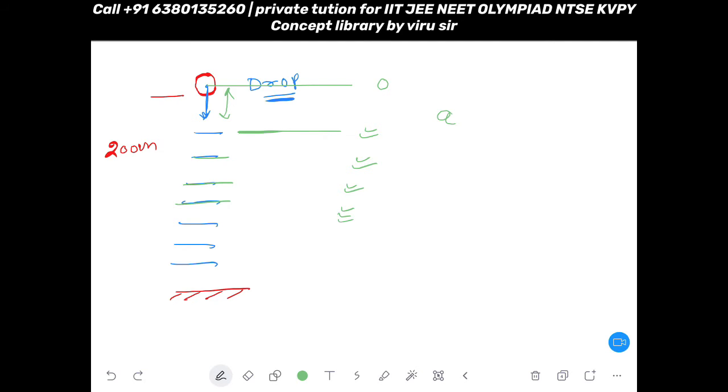Now just imagine that after every 1 second your velocity is increasing by 10 meter per second.